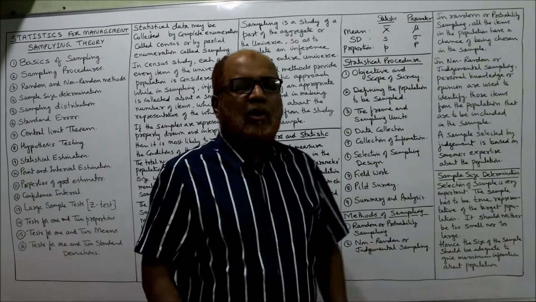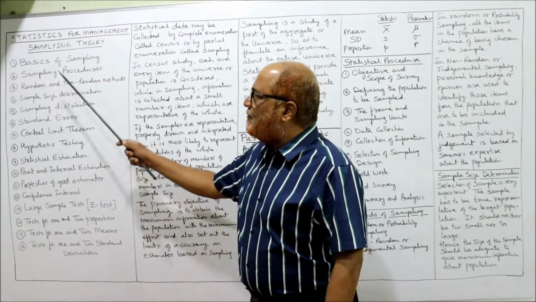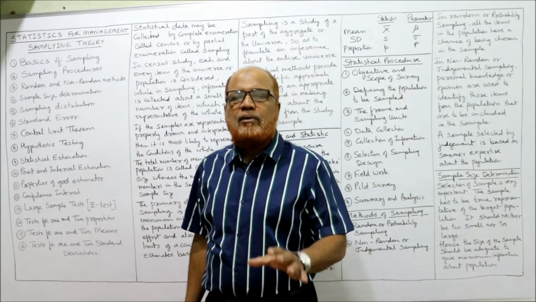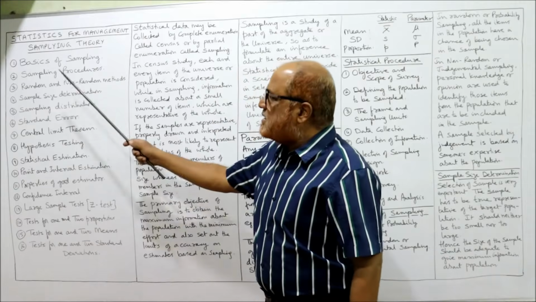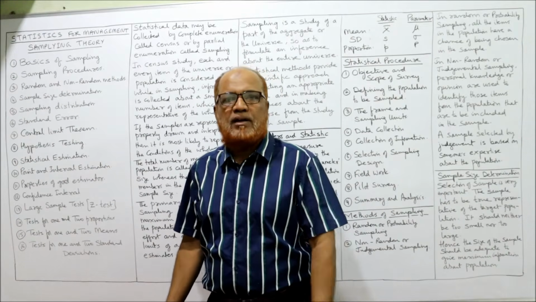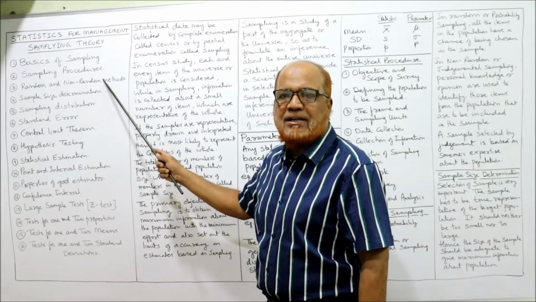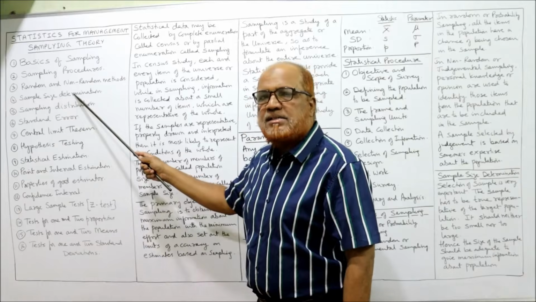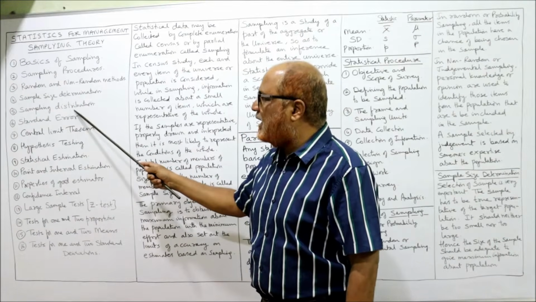So first of all, the contents to be covered in this topic are, first, basics of sampling. I'm going to explain what is sampling and why it is necessary. Secondly, sampling procedure, what are the steps involved in making sampling. Third, random and non-random methods of sampling. Then sample size determination, sampling distribution, standard error.